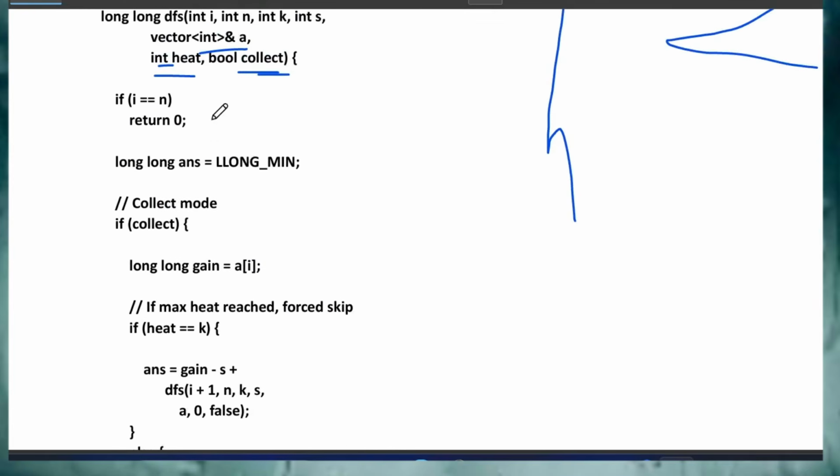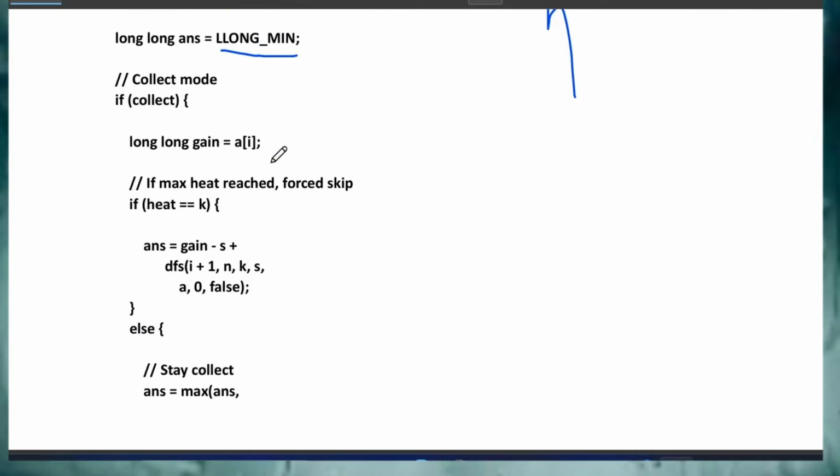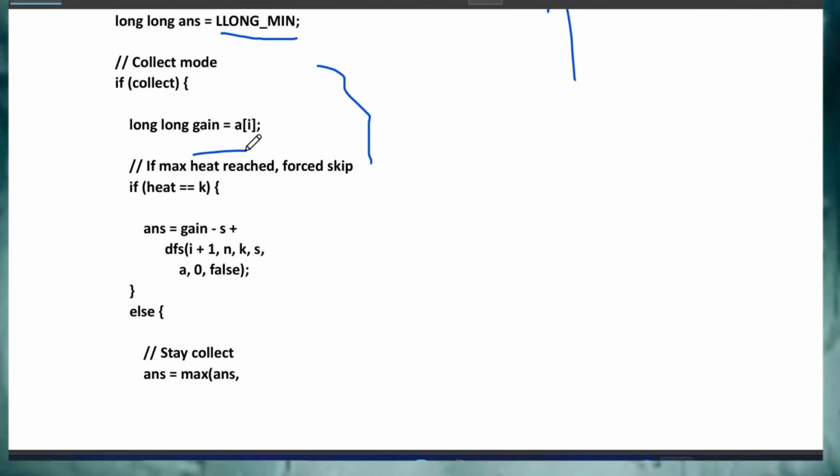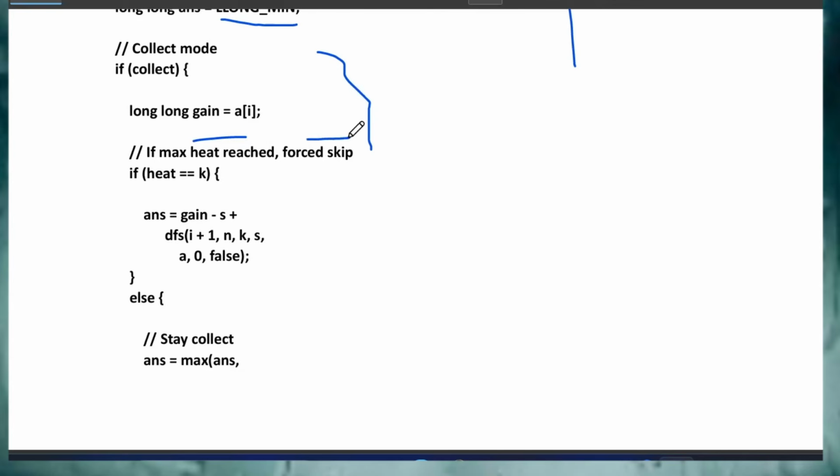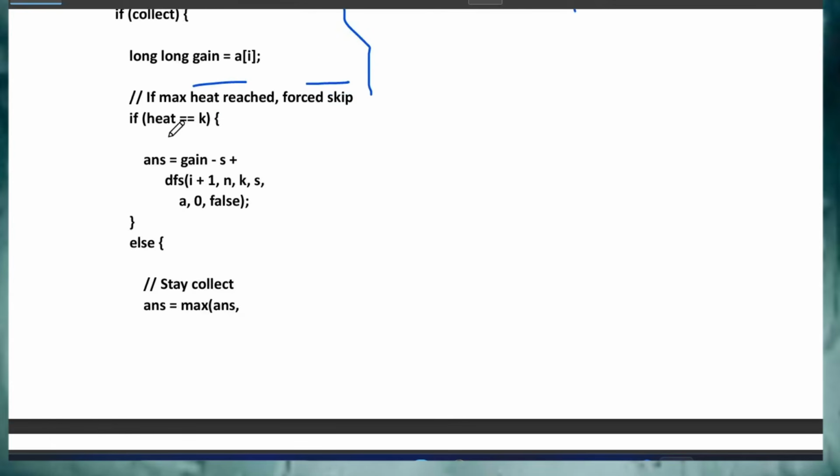So if I equal to n, return 0. This is the base case, that if I equals n, then I will just return directly 0. Now I am declaring the answer as long min, and if you are in collect mode, then you will collect all those values. So long gain equal to A[I], and if the maximum hit is reached I will skip. So if hit equal to K, answer equal to gain minus S, and I'm just calling this.